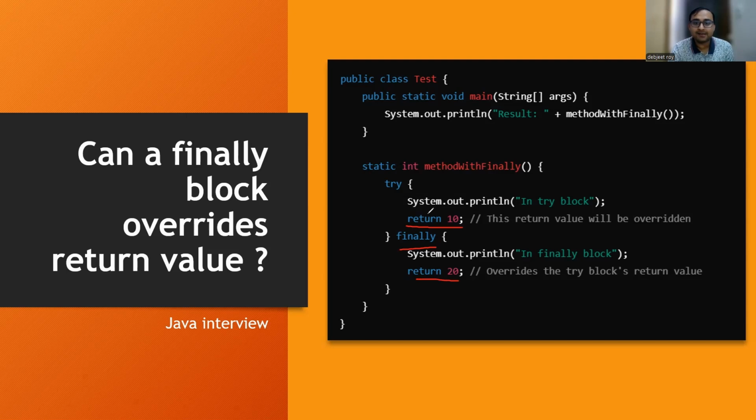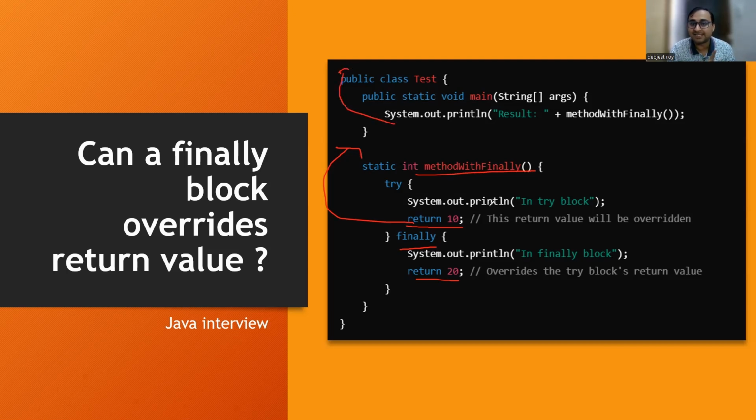Try to understand that. In the try block, I am returning 10. If I'm writing any method, and at any point I'm returning anything, it will try to return from then and there itself. Then it will go to the caller method, which has called this method. That is basically how it works, right? It should go to the main method, and then from here it should go to the JVM.